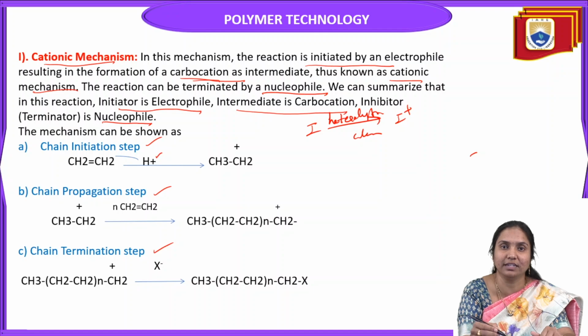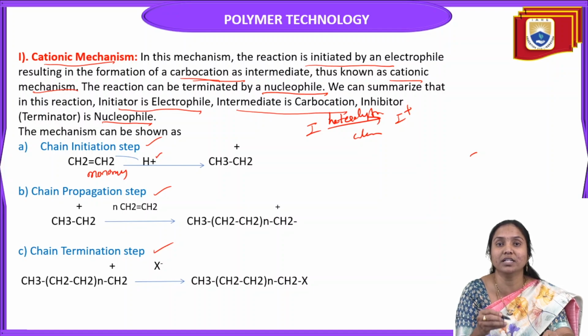It initiates the reaction in the initiation step by interacting with the ethylene monomer. Addition polymerization compulsorily requires monomers containing unsaturated compounds, that means double bonds or triple bonds. Generally, only unsaturated compounds undergo addition polymerization.